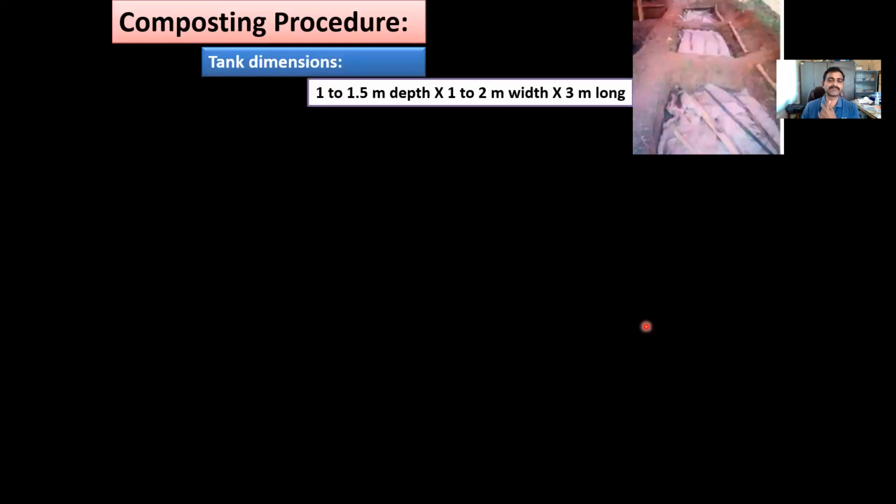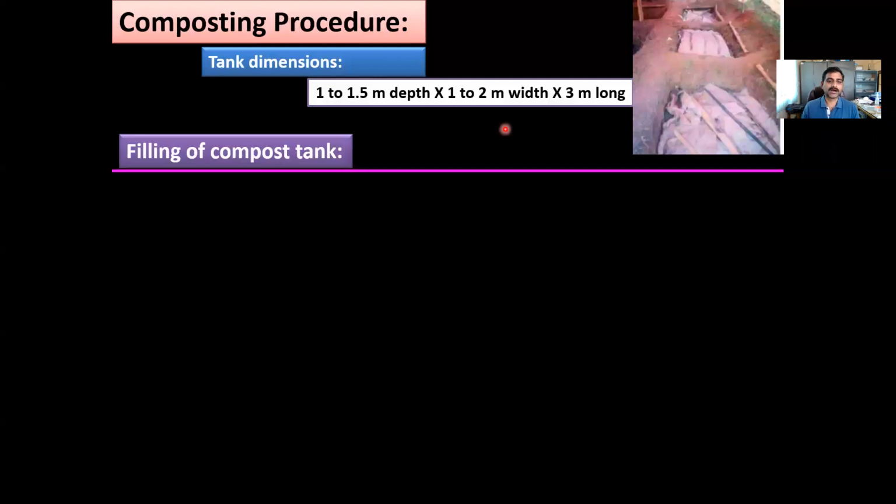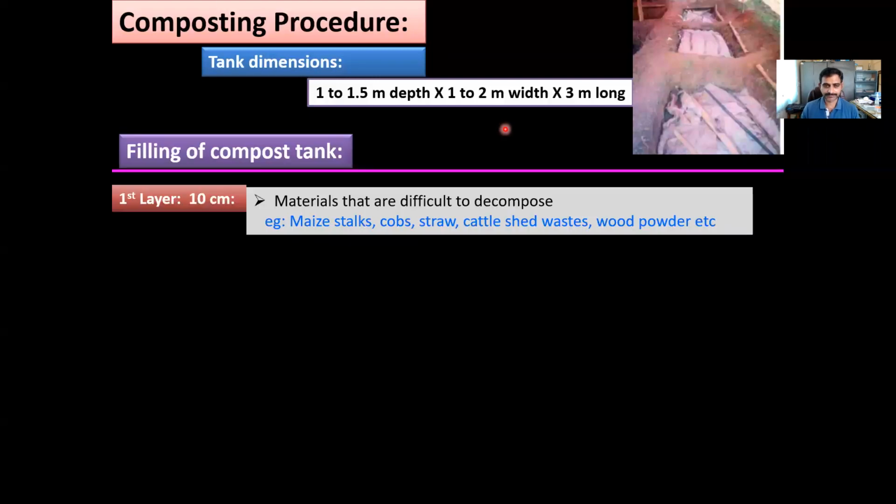Here we have to open a below-ground pit with a depth of 1 to 1.5 meters, a width of approximately 2 meters and a length of 3 meters. This 3 meters can be extended to 4 meters, 5 meters or up to 10 meters, not a problem. Next, how to fill the compost tank.